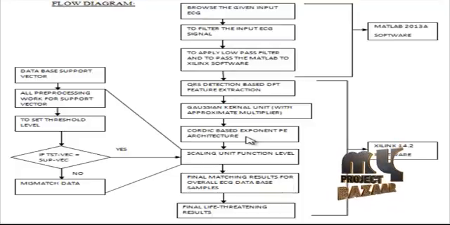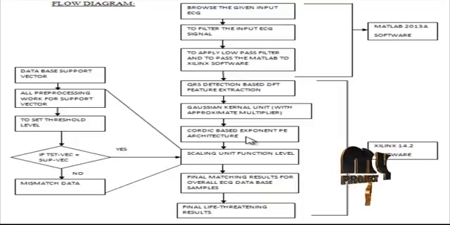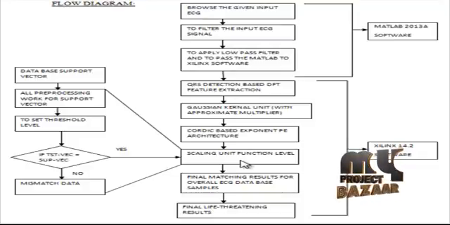The CORDIC based exponential architecture is used to identify the exponential processing element using the CORDIC architecture. The CORDIC architecture reduces the number of rotating functions in our exponential processing element architecture. The kernel identification unit is used to identify the minimum distance value between the test vector and support vector values. Then it passes to the scaling unit function. The scaling unit function is used to identify the overall data-based support vectors and pre-process all the support vectors,